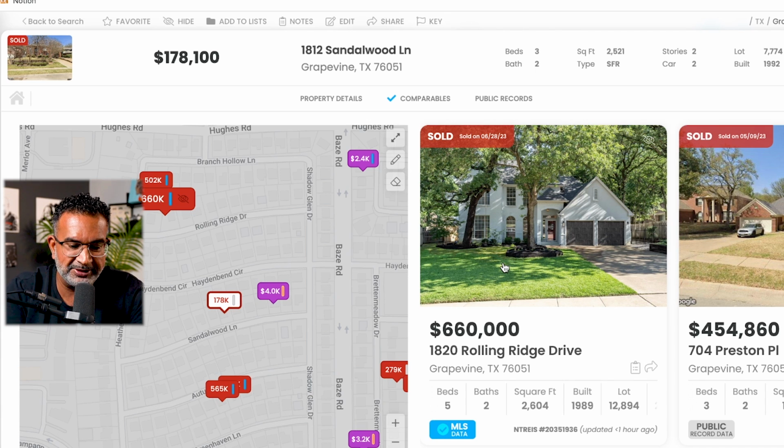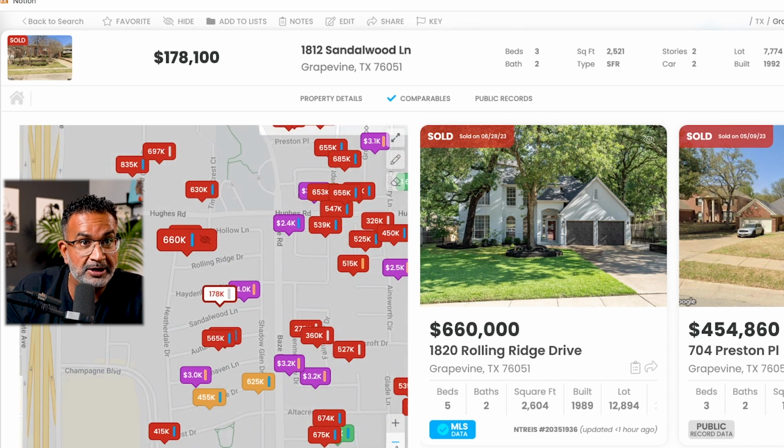So 25 grand off the 660. So now 660 minus 25. Now we got 635,000. Divide that by 2604. And that gets us to $243 a square foot. Multiply that by 2521, which is our subject's size, and that gets us to 614,000 ARV. So that's pretty dang good. Let's see if there's anything else higher here that we can use to get an even better price.